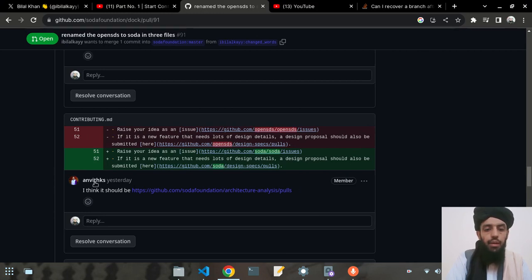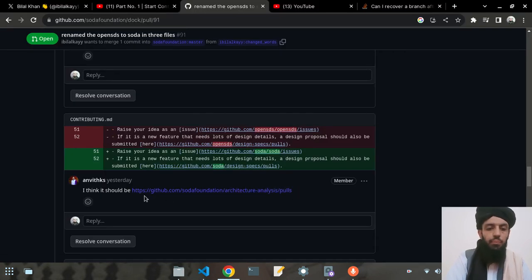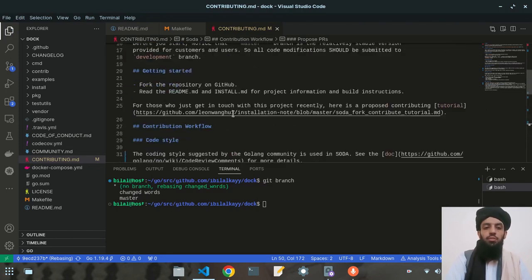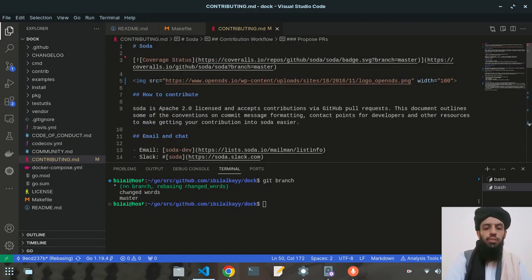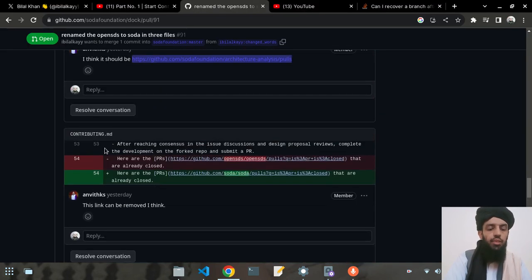All right, and this is the next link. It is a new feature. So where is this new feature? As you can see here, this link should also be changed. So where is this link? Let's take this link, and after taking this link, let's remove this and paste it like this. All right, so yeah, I think this is done now. So let's save this, and now the next thing is this contributing guide.